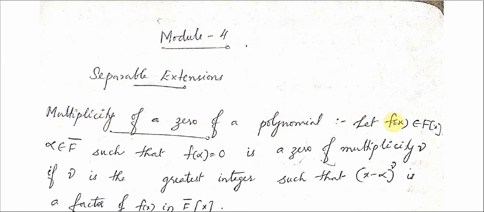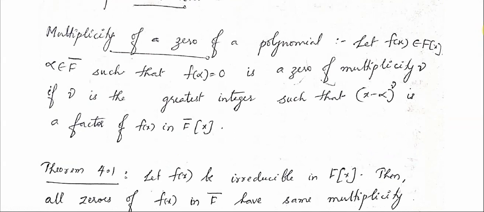Let f(x) be a polynomial in F[x]. Now let alpha, an element of F closure, be a zero of this polynomial f(x). Then we say that alpha is a zero of multiplicity mu if mu is the greatest integer such that (x minus alpha) raised to mu is a factor of f(x) in F closure of x,